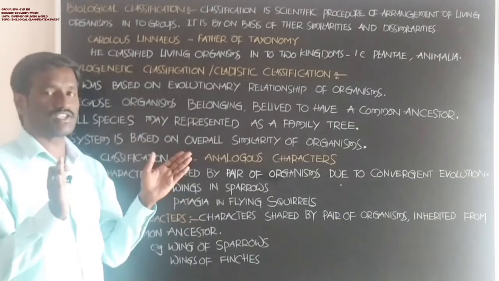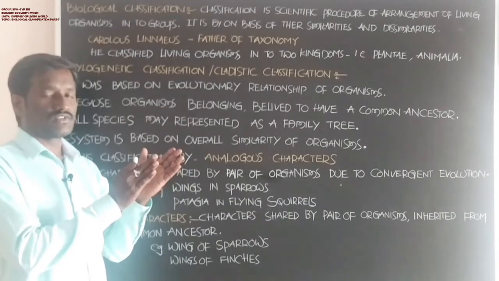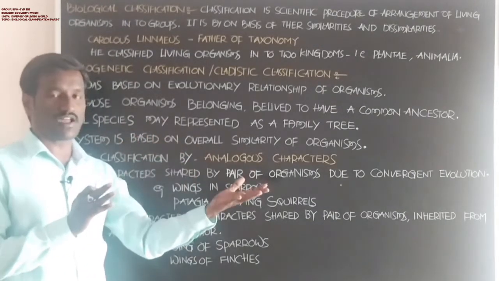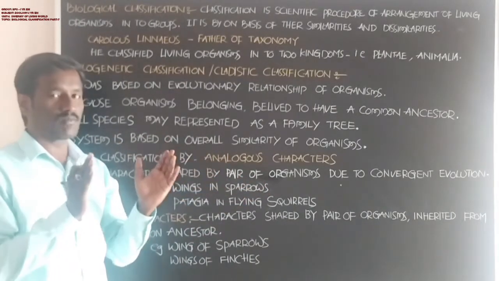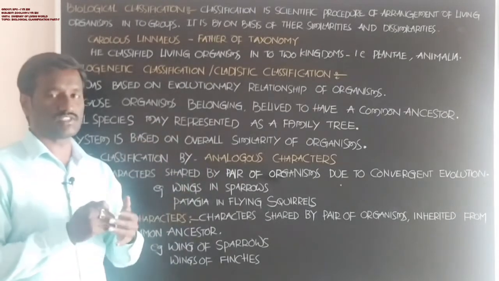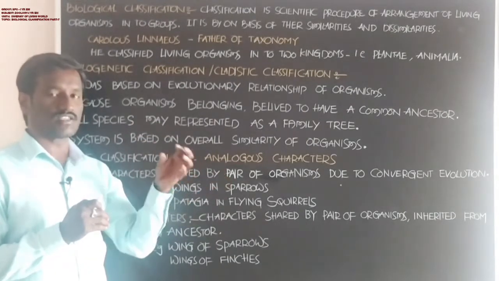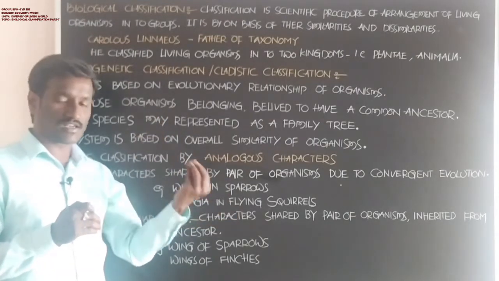The classification of living organisms is based on similarities and dissimilarities. Differences are available in living organisms in many features: structural organization, morphological characters, and internal structures.